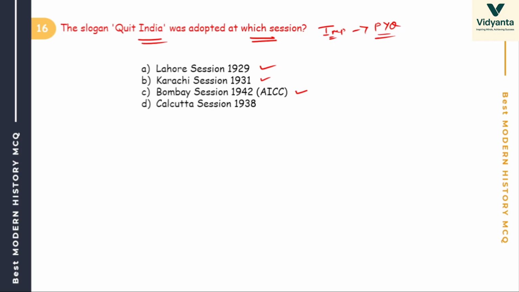Which one? Quit India slogan. Jaldi. So the answer is Bombay session 1942, Quit India movement. Clear? Quit India movement. Do or die.